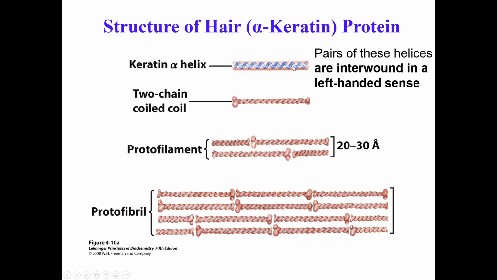So that's the most basic unit. Two of these helices are interwound together in a left-handed sense to give this two-chain coil structure. And these then combine in higher orders to form what we call the protofilament structure, shown here third from the top.